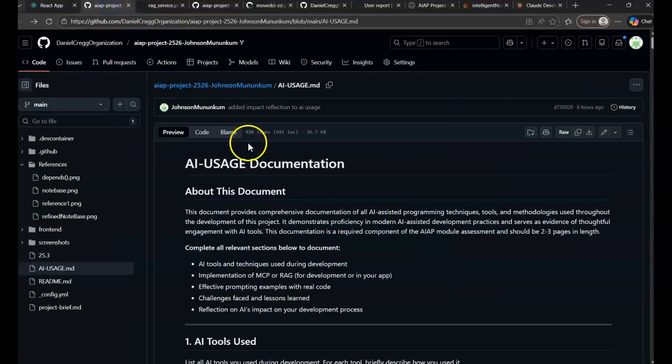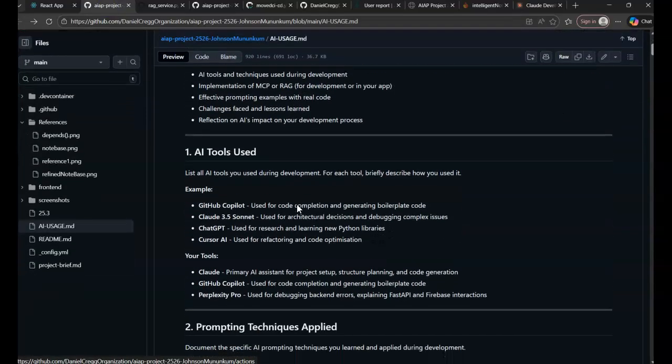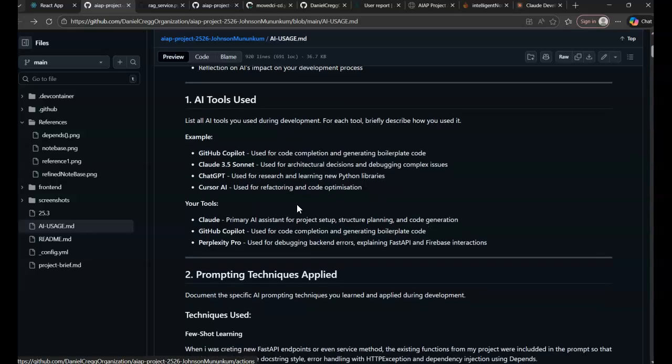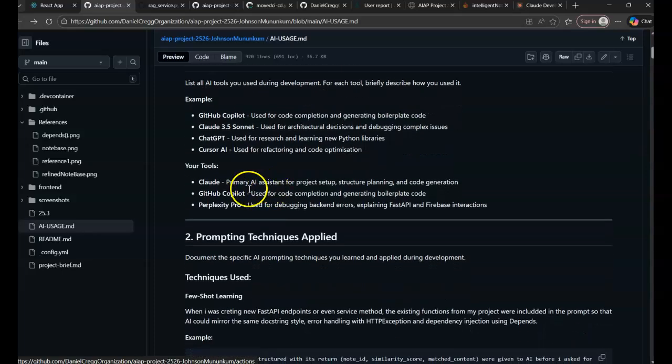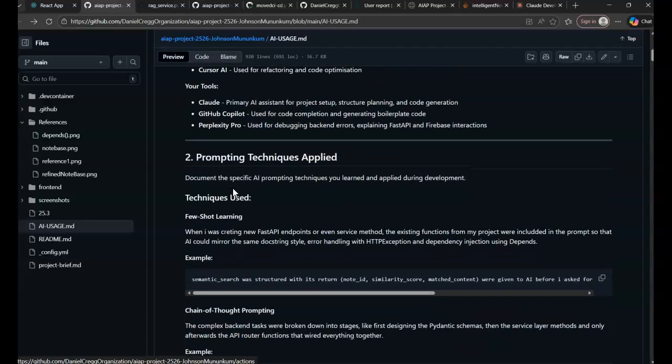So, for my AI usage documentation, I used three main AI tools during development. Claude is my primary AI assistant for architecture decisions and code generation, GitHub Copilot for code completion and boilerplate, and Perplexity Pro for debugging and understanding FastAPI and Firebase interactions.